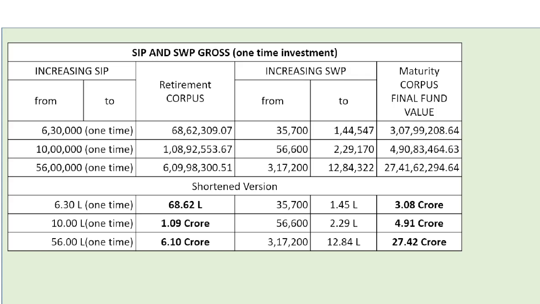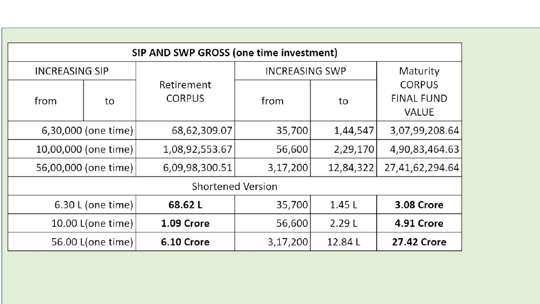With 10 lakh one time, the corpus figure will be 1.08 crore or 1.09 crore, and from this the pension can be from 56,600 up to 2.29 lakh, and final fund value would be 4.91 crore.